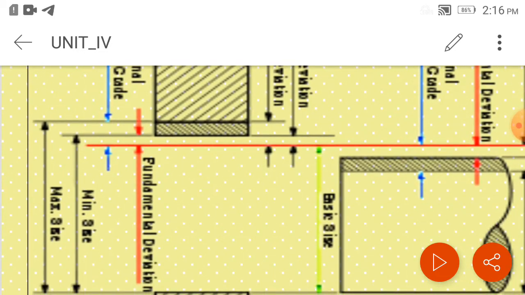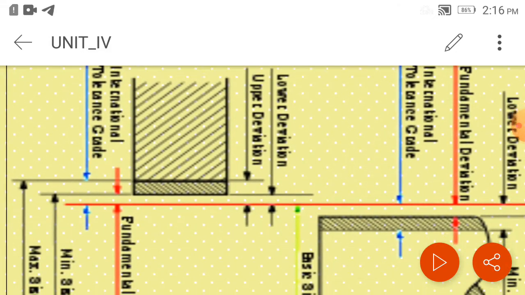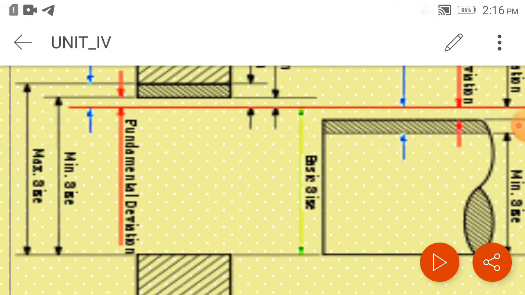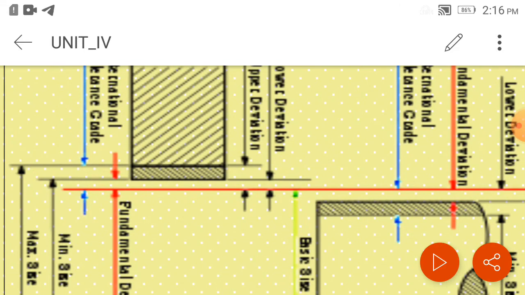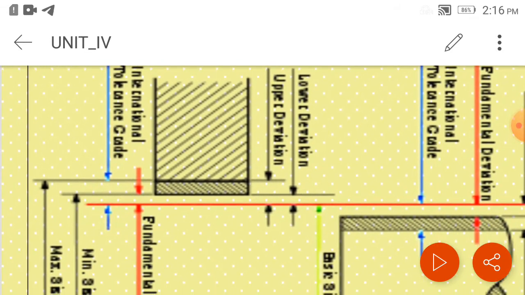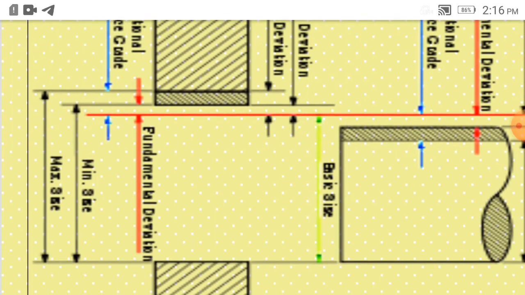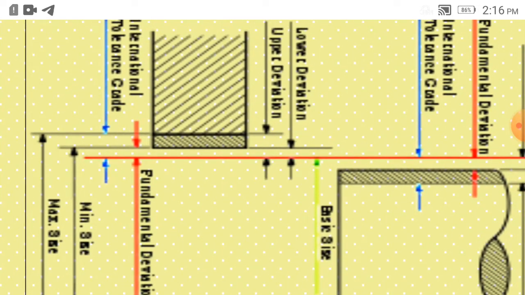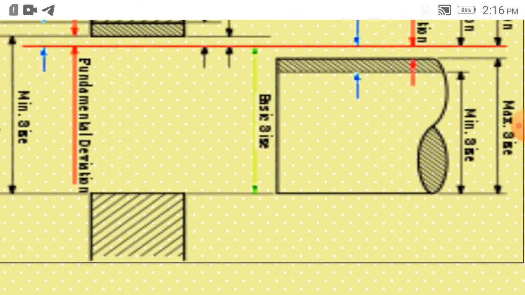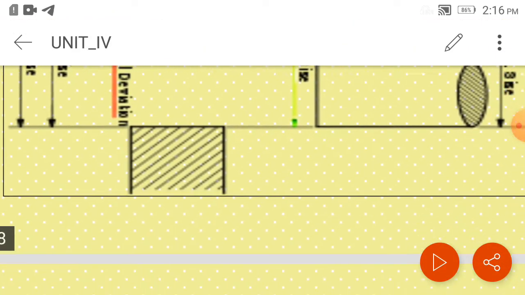Then maximum size allowed for the hole, the difference between maximum size allowed for the hole and the basic size is upper deviation, and this is the international tolerance we can say which is given. So this is what is the upper deviation and lower deviation.